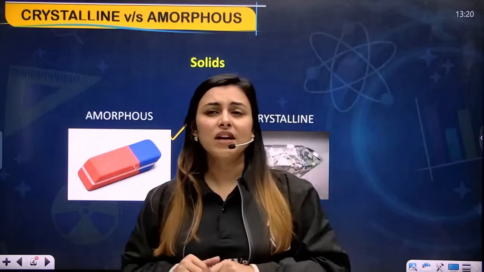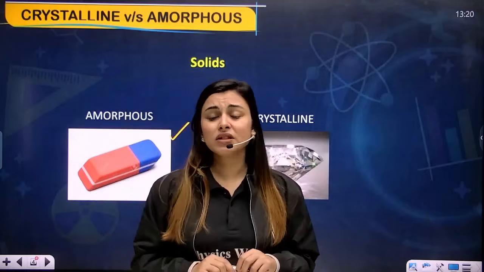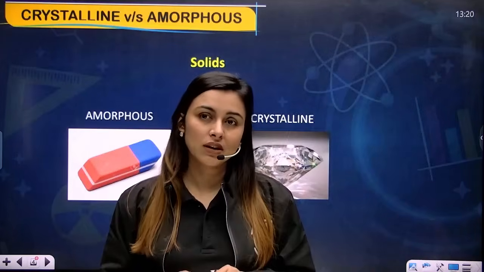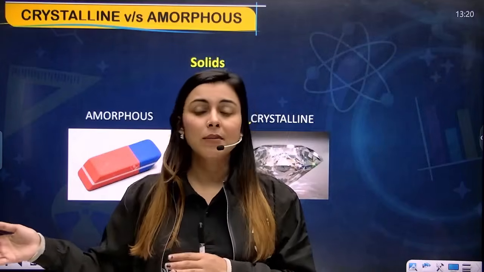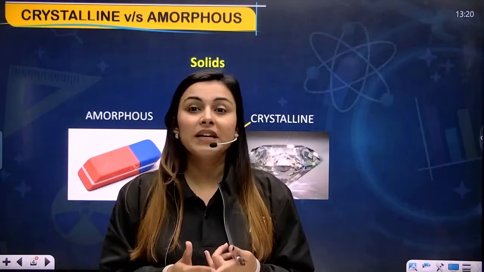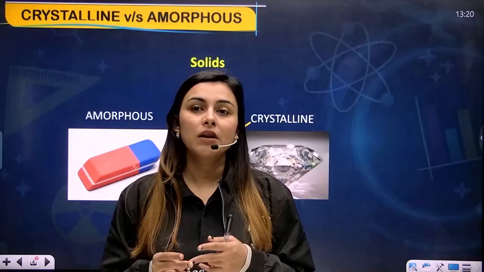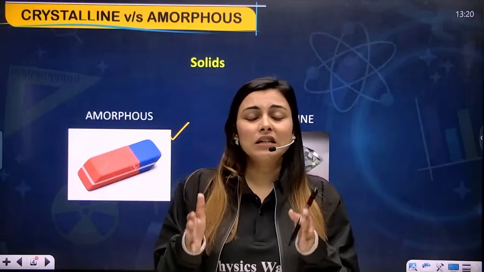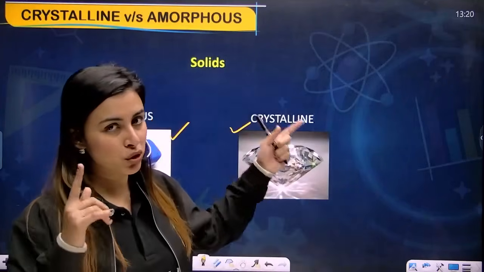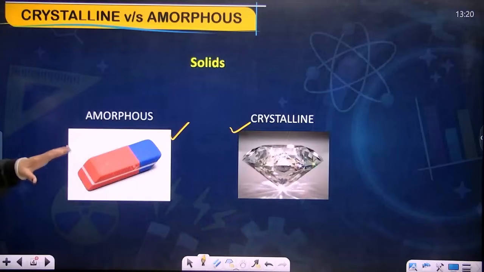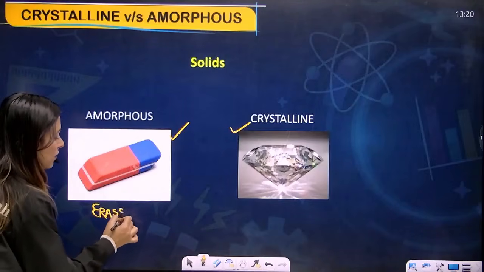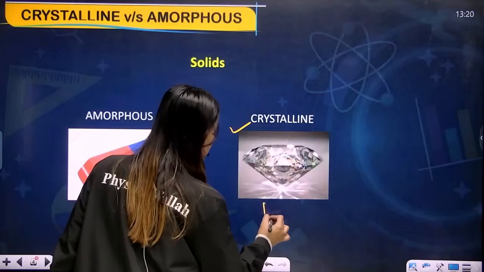If you are clear with this, then we can move forward and we'll understand each and every part very easily. So the question generally asked is, what is the difference between crystalline solids and amorphous solids? There are a lot of differences between them on the basis of their arrangement, on the basis of their melting points and boiling points, and on the basis of their isotropy. We'll understand each and every part very quickly and very easily. But these two pictures should emerge in your mind. If you can't draw the drawing, you can write eraser here, and write diamond here.